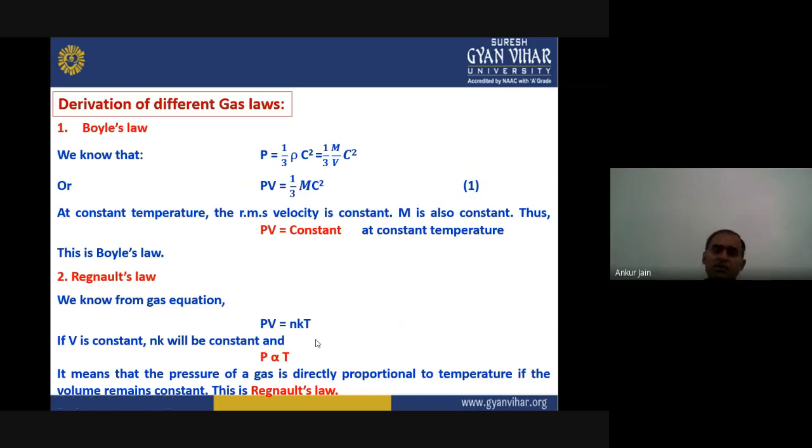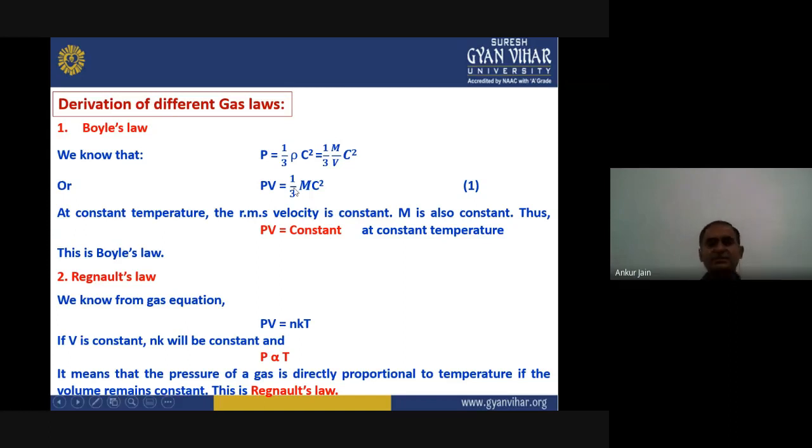Okay, now we will try to derive different gas laws. For example, the first one is Boyle's law. So we already know the formula, P equals 1/3 ρc², or we can write it 1/3 m upon V c². If we rearrange it, PV equals 1/3 mc². Now, if we consider constant temperature, which is a condition for Boyle's law, at constant temperature the RMS velocity of any gas molecule will be constant, and definitely we are taking the amount of gas, so the mass will also be constant.